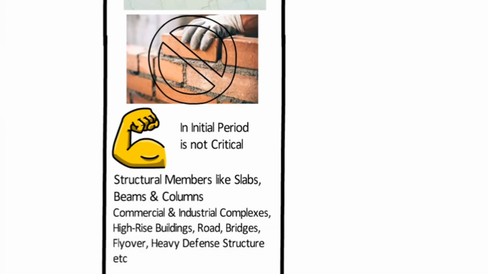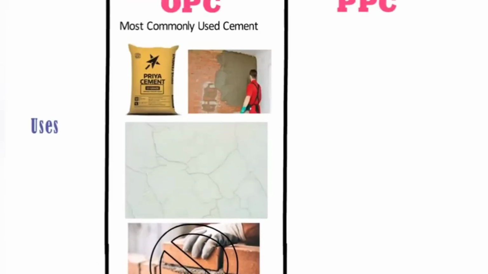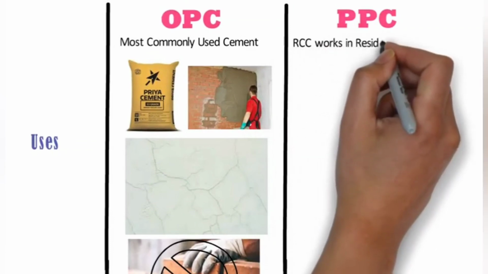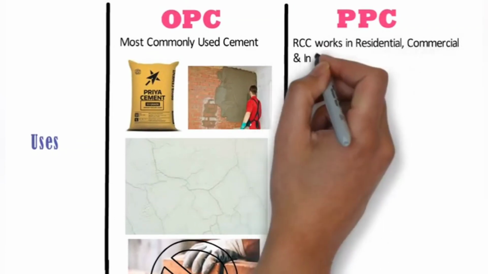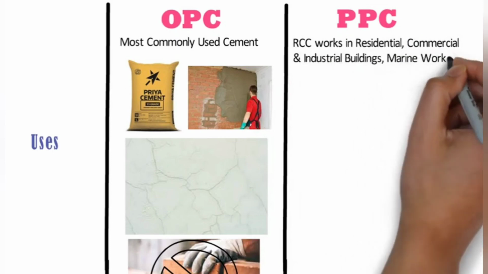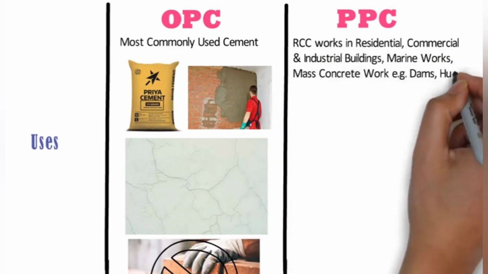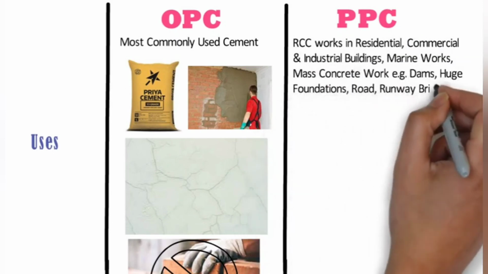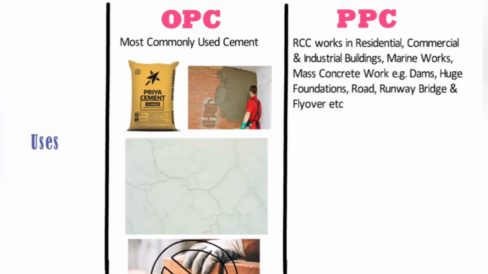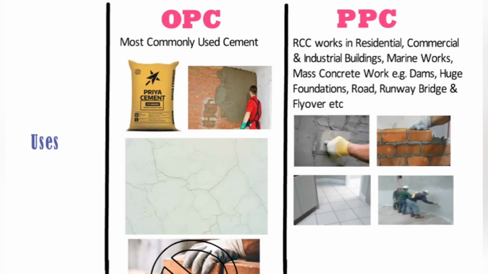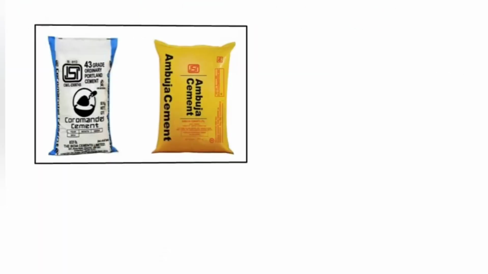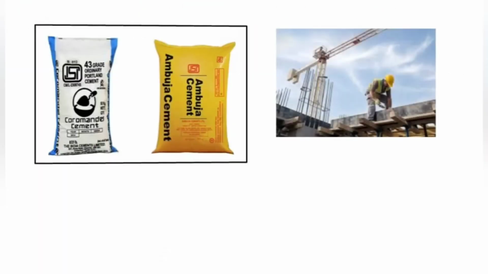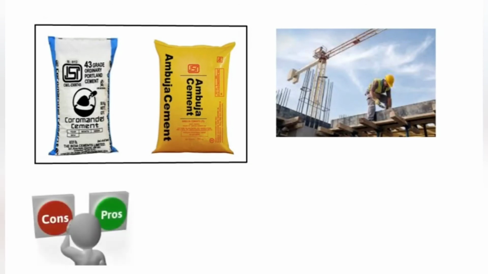On the other hand, PPC can be used in all type of construction works like RCC works in residential, commercial and industrial buildings, marine works, mass concrete works like dams, huge foundations, roads, runway, bridges and flyovers, etc. Especially PPC is used in plastering, masonry, tiling and waterproofing works, as in these works strength is not the major criteria. Both OPC and PPC are commonly used cements in construction, and both have their pros and cons.